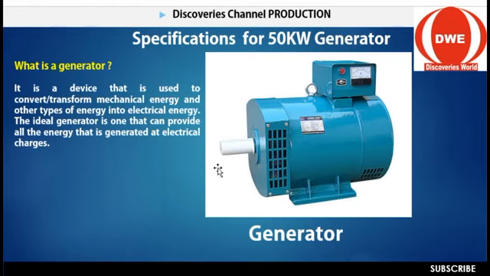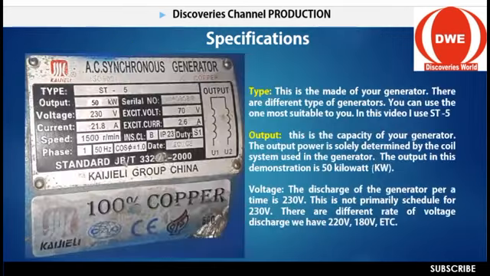That is what you should understand. If it must generate light, then there must be a force that helps it to turn. That is where we have the electric motor. The electric motor is to help it to turn. So we have done that already. I don't want to waste our time here. Then let's go back to the specifications.